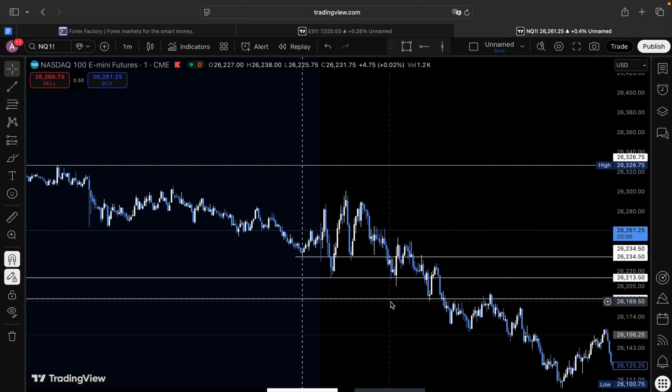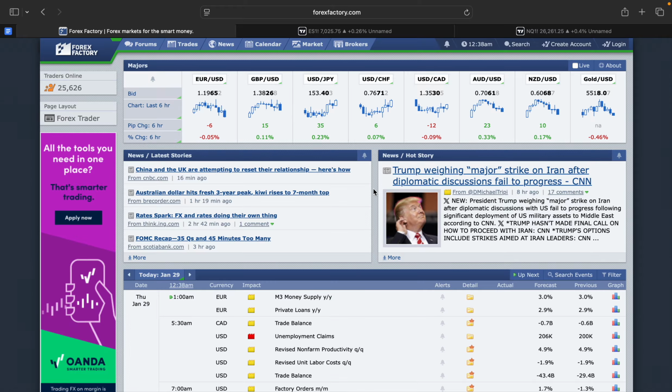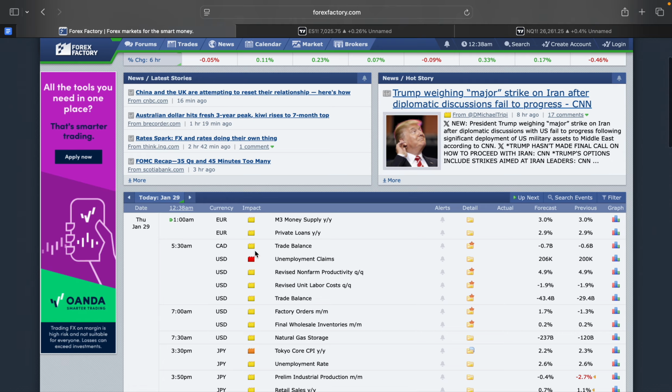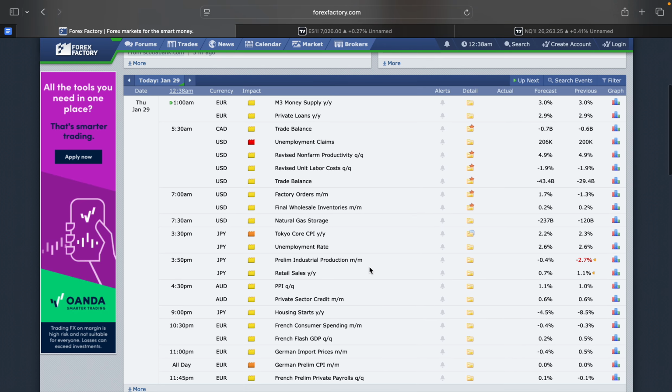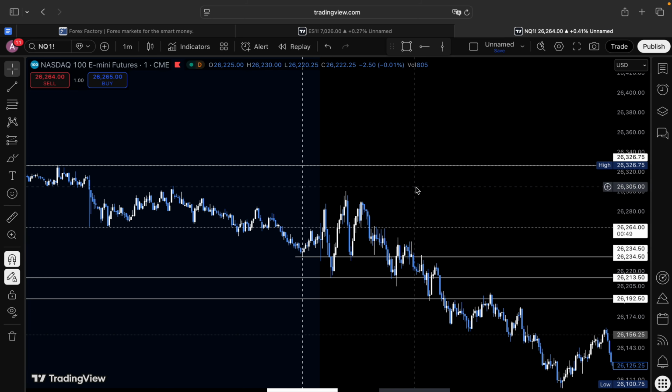This is going to be a trade recap for Wednesday, January 28th. All right, so let's go ahead and look at news real quick. We did take a dub on the day. We did have unemployment claims at 5:30, so I wasn't really tripping off of it. Anything else related to news? Honestly, nothing else I was really worried about here. So now let's hop right into the charts.